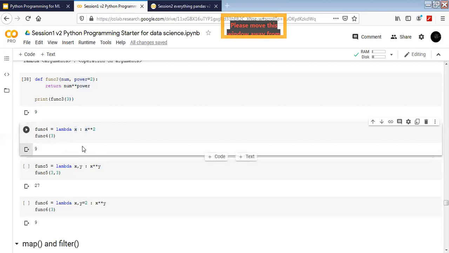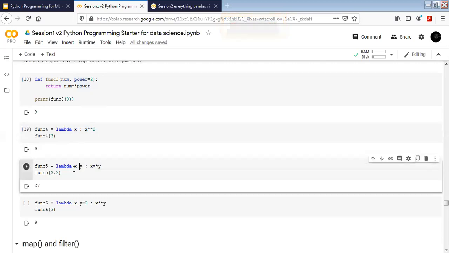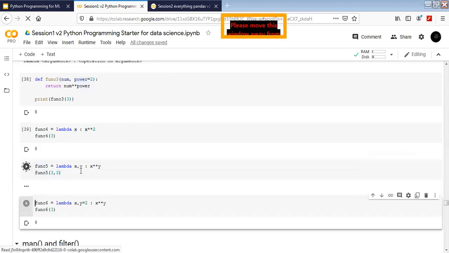Okay. Now somebody is going to ask, well, can we give 2 variables as input? Yes, we can. So for example, here x comma y, if I want to do x to the power y, I can do it exactly like this. And then in the function 3, I have to pass x and then y also here. Okay. And it's going to return me 27.